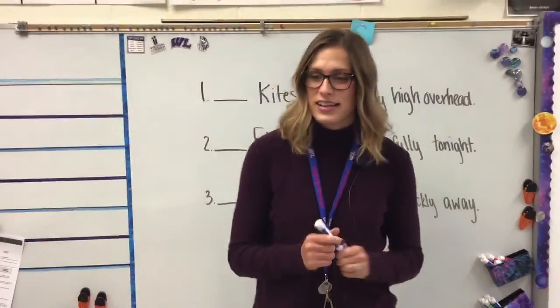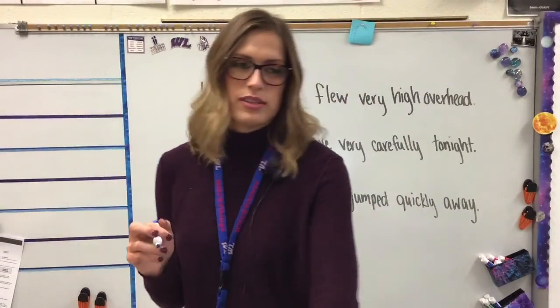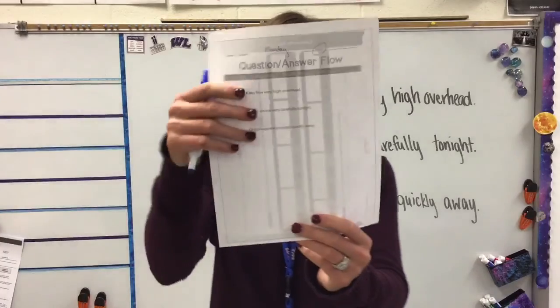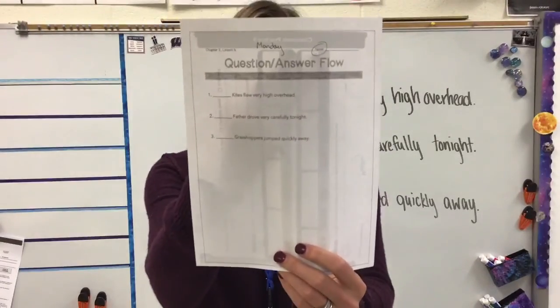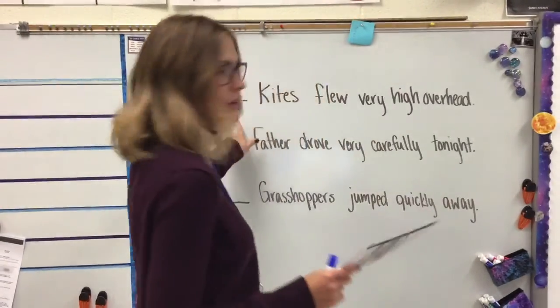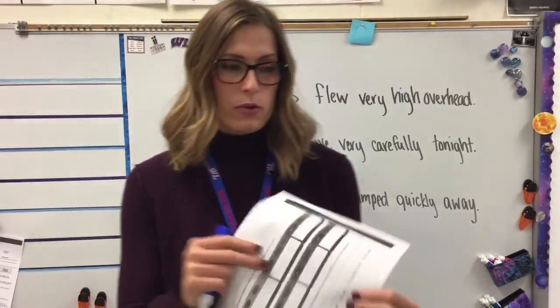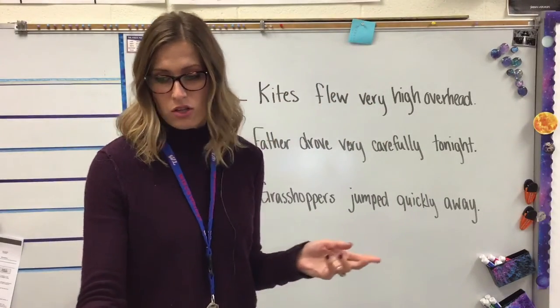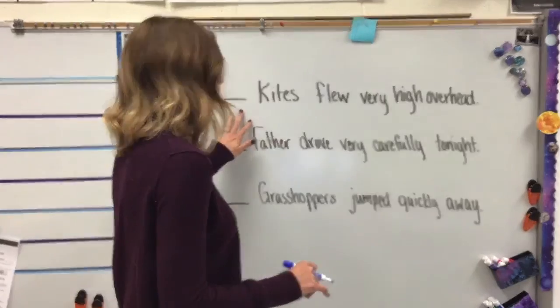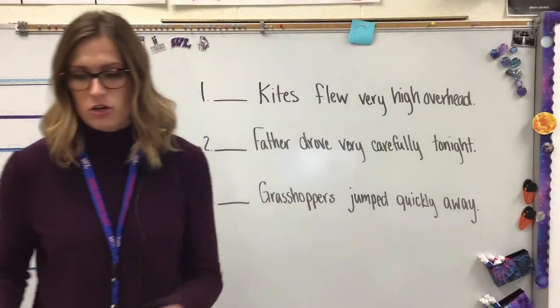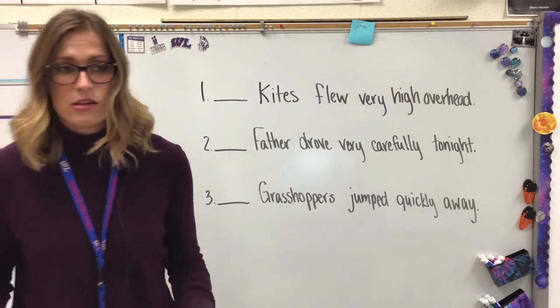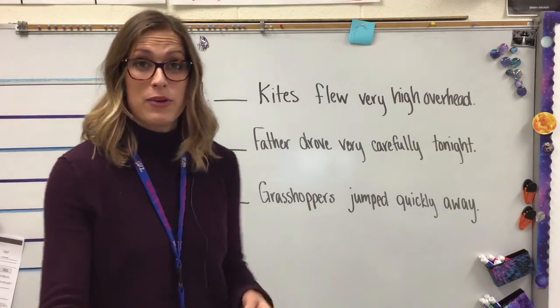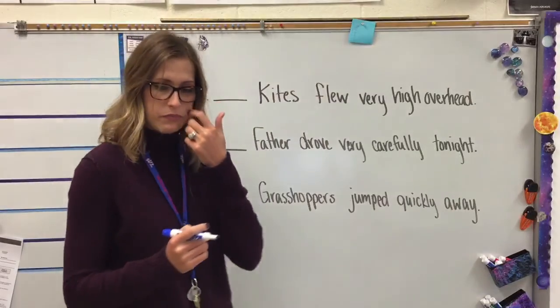Hello, 3rd and 4th grade. It's time for grammar. Today, what we're going to do, take your sheet out of your Monday folder. On the front, you've got some question answer flow that we're going to do. I'm going to do it on my board, and you can do it with me. And then on the back, we're going to go over a blueprint sentence for today, coming up with our own sentence. You just heard all those jingles, so those will be a huge help as we go through both classifying our sentences and our new concept, or our blueprint sentence. So let's go over our first one together. Remember, you should be doing this with me on your question answer flow part.